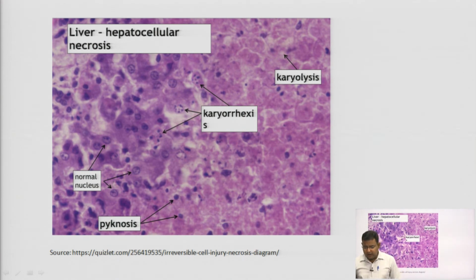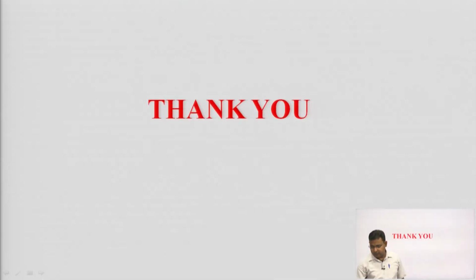This is liver hepatocellular necrosis, shown here. This is karyorrhexis, karyolysis and pyknosis. This is the normal nucleus, you can see, and these are the necrosed nuclei with pyknosis, karyorrhexis and karyolysis. There is total dissolution of the nucleus. You can see this is dissolution. Here you can see this is the fragmentation of the nucleus. Thank you.